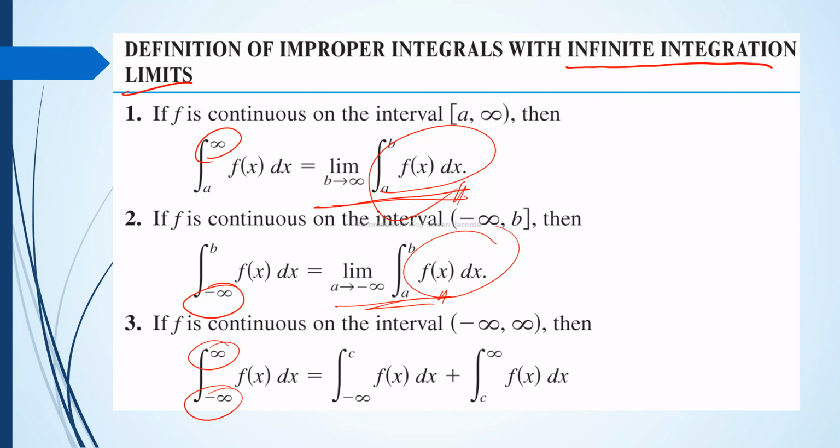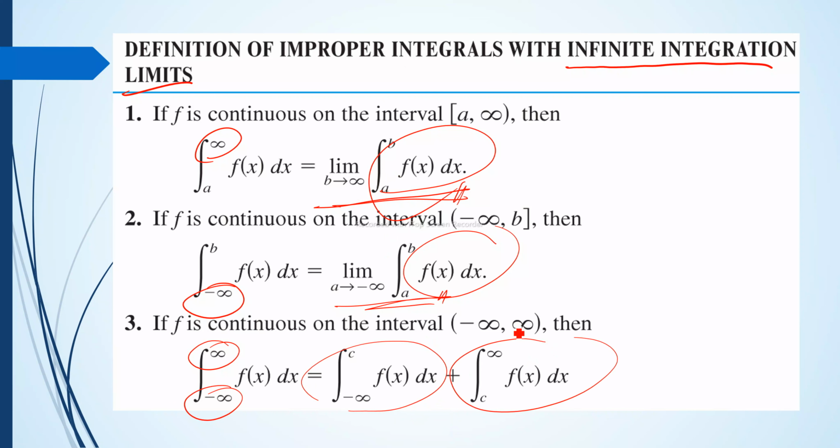Now for the upper and lower limits, we just apply a very large value, no? And then analyze what will happen at differing values as it approaches infinity. Is it constant, or does it approach zero, or does it approach one? And then we'll have our value. Same also with the third one here.